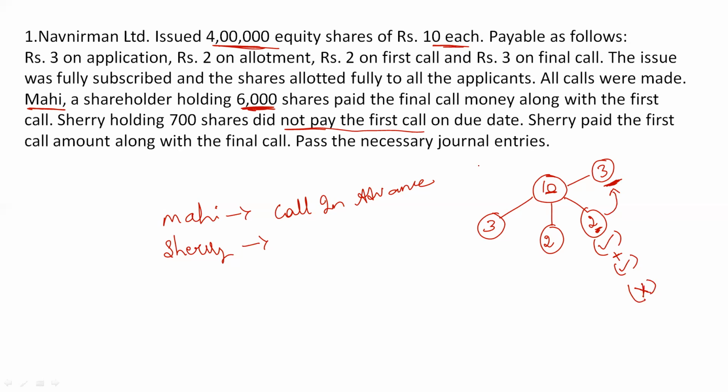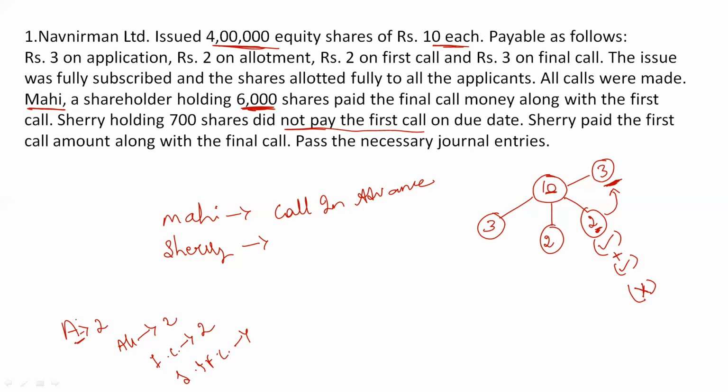So we know the process. First process is application. We need to do two journal entries for application process. Then second process is allotment. Again we need to do two journal entries for allotment, right? Third process is first call. We'll do again two entries, and final process is second and final call. Again, two journal entries. In total, we need to make 8 journal entries. We'll start with application process.